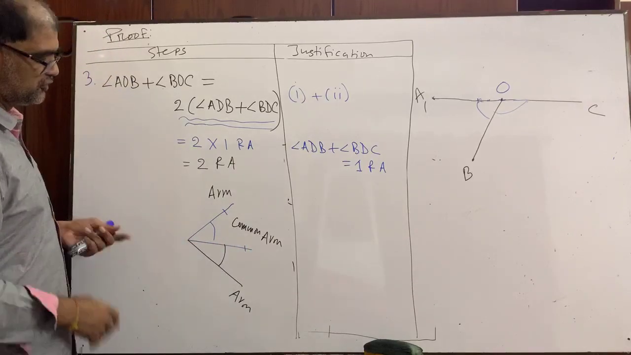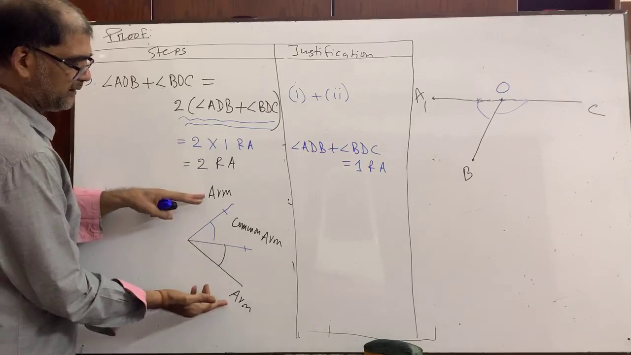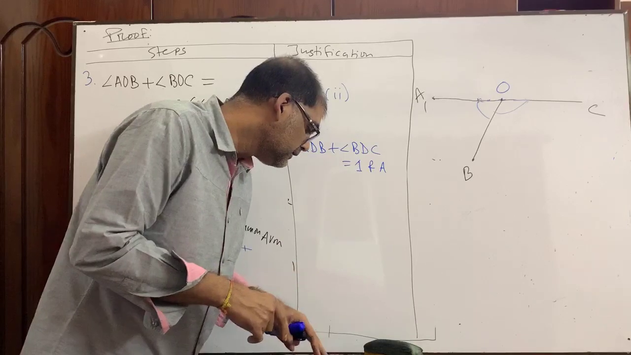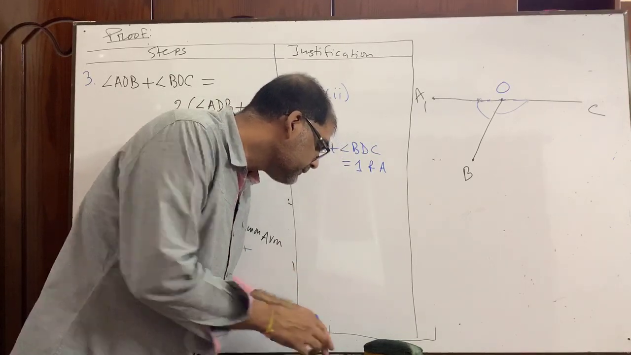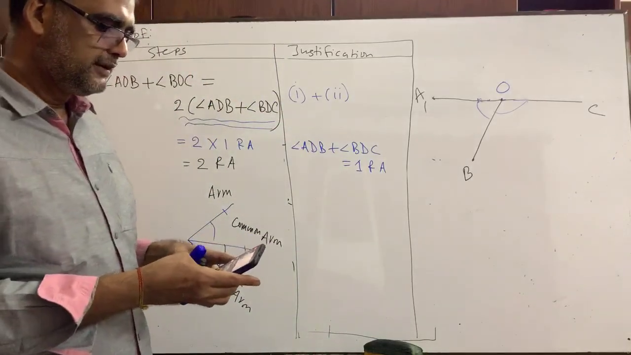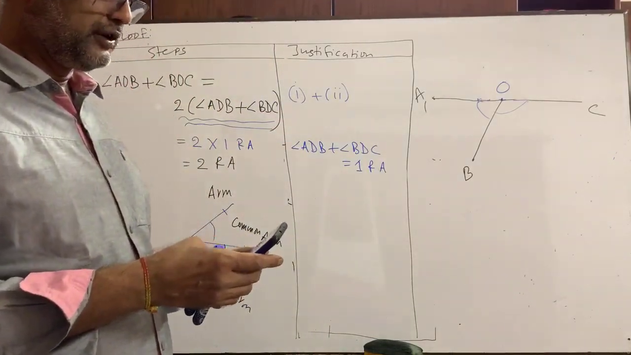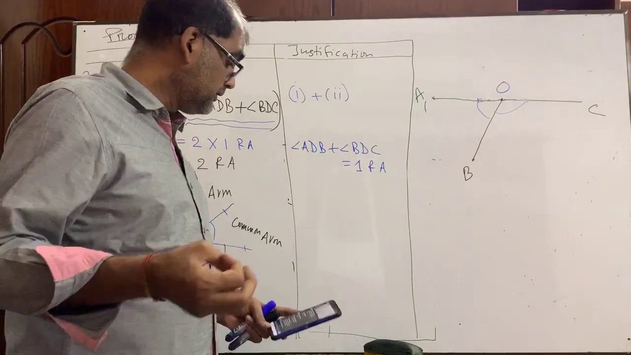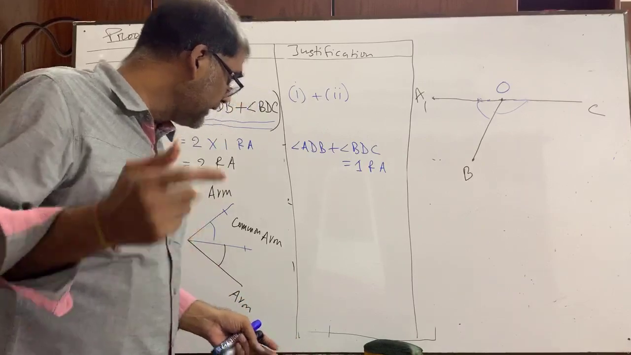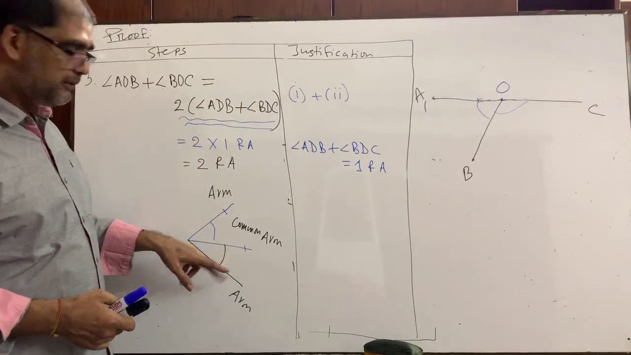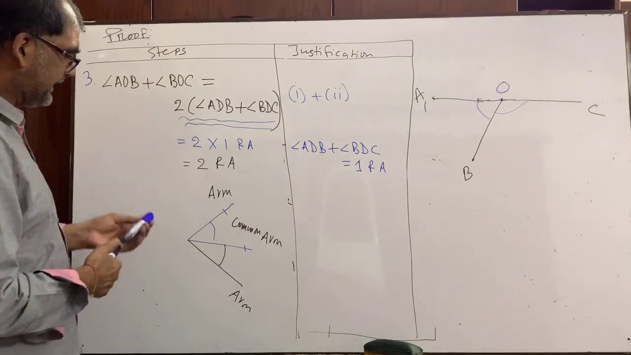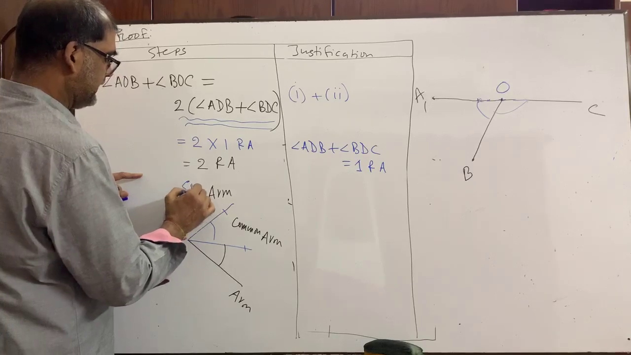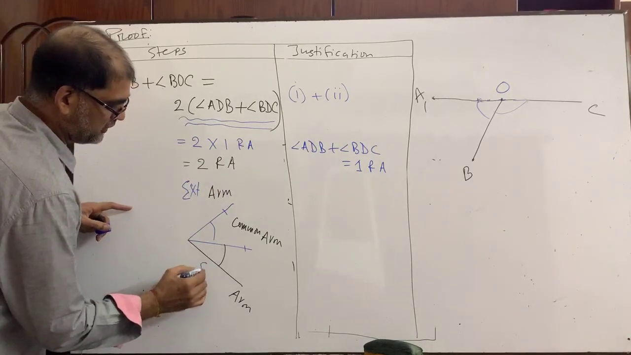Now you see. So what is the name of these two arms? Anyone here? Anyway, it is a common arm and it is arm, it is also arm. It is known as exterior arm. Exterior, E-X-T, exterior arm. It is also exterior arm.